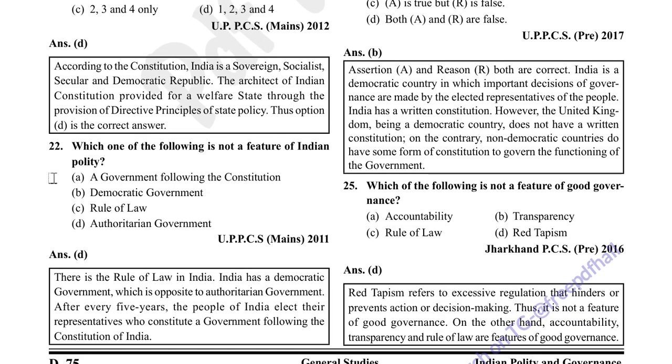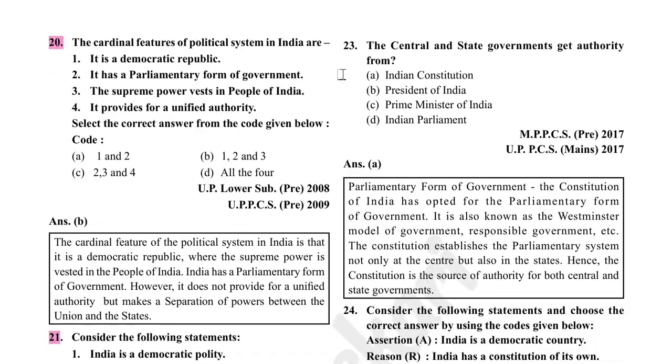Which one of the following is not a feature of Indian polity? Authoritarian government. There is the rule of law in India. India has a democratic government which is opposite to the authoritarian government. After every 5 years, the people of India elect their representatives who constitute a government following the Constitution of India. The central and state governments get authority from the Constitution. So option A is correct.